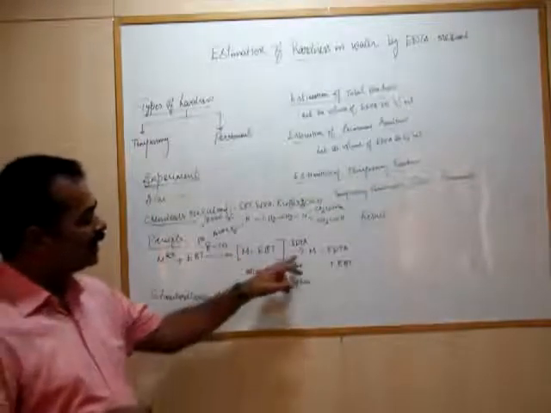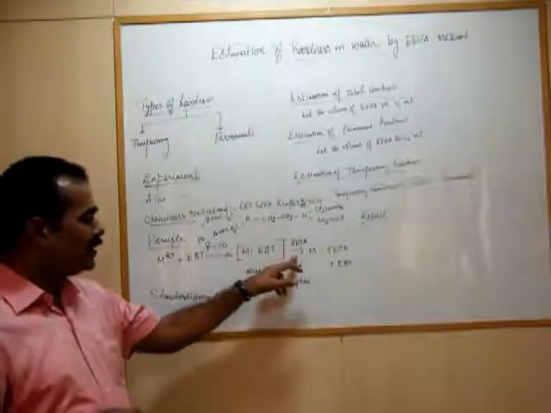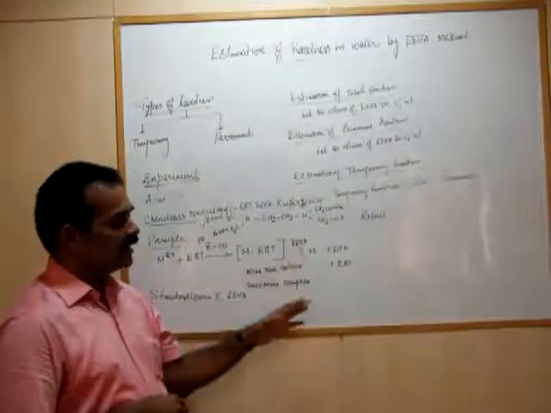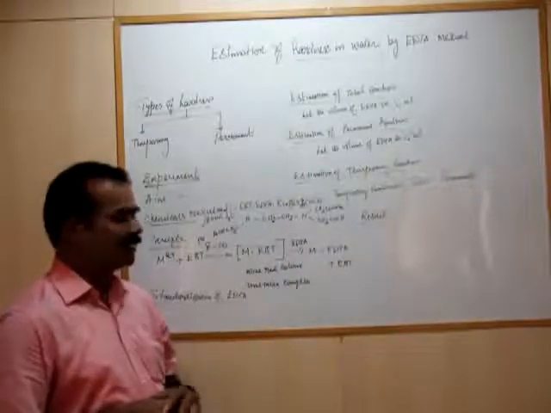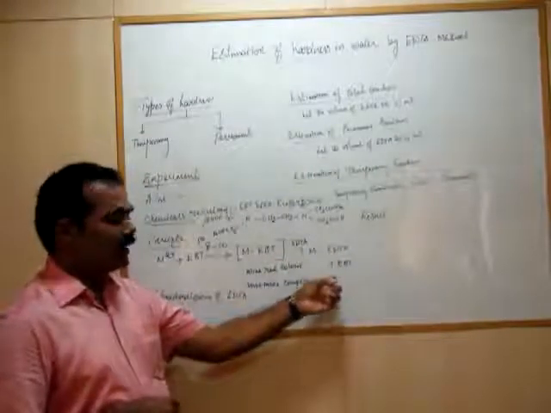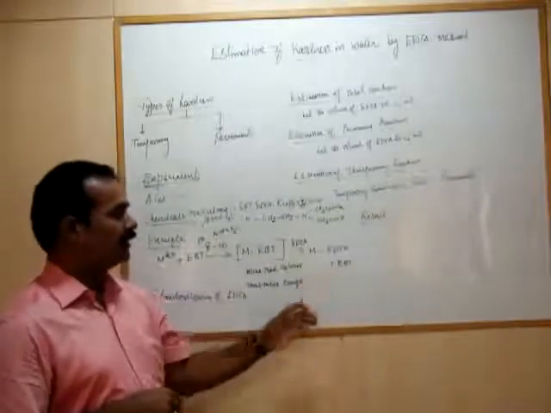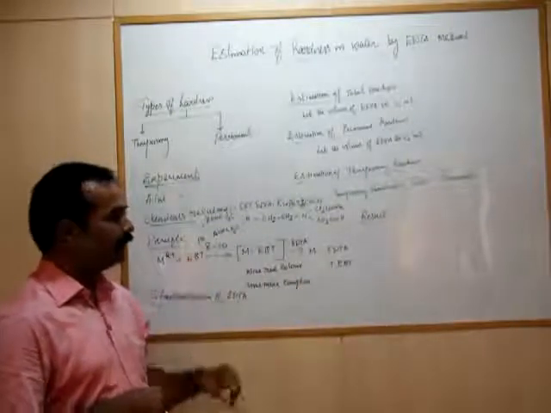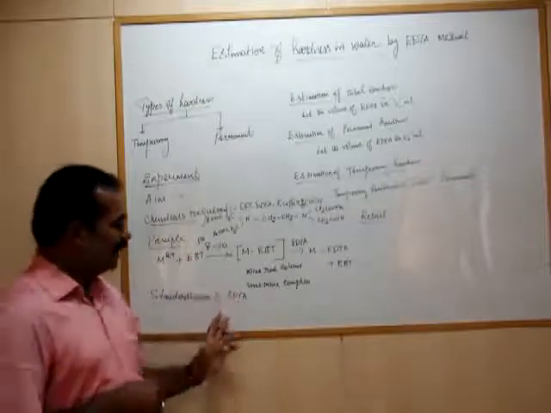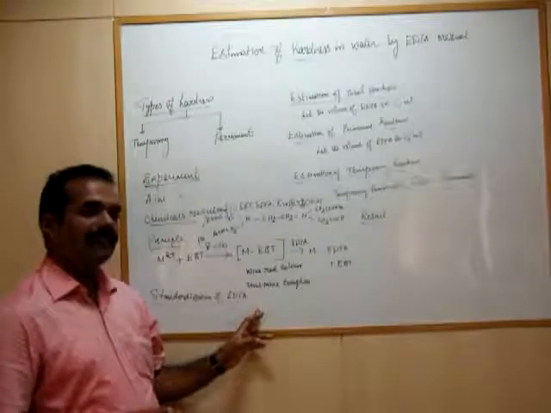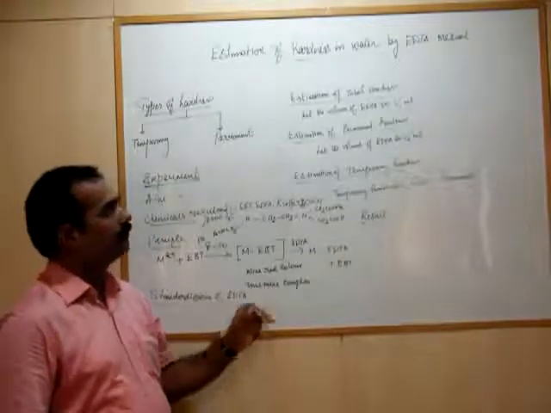Then it is titrated against EDTA. Gradually the EBT ions are replaced by EDTA. Finally the calcium and EDTA stable complex is formed. Finally the free indicator is liberated, whose color is steel blue. This is the end point of this titration. Let the volume of EDTA be V ml. Then repeat the titration till the concordant values are obtained.